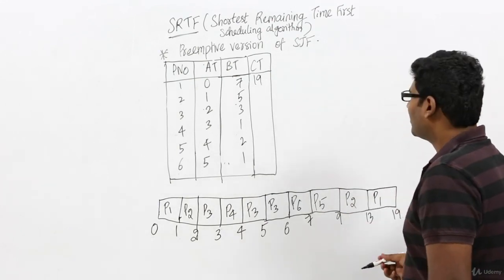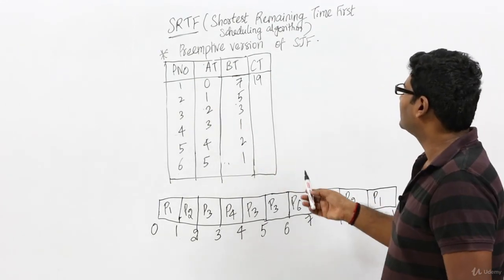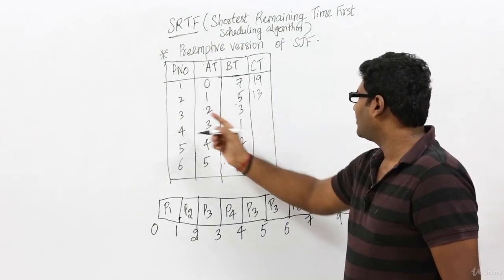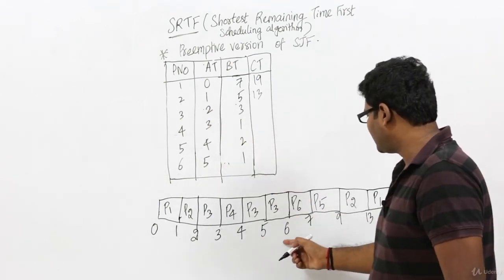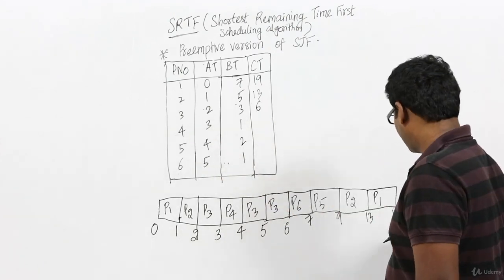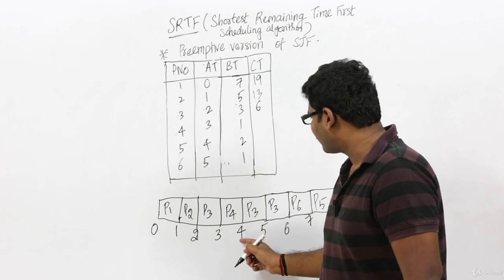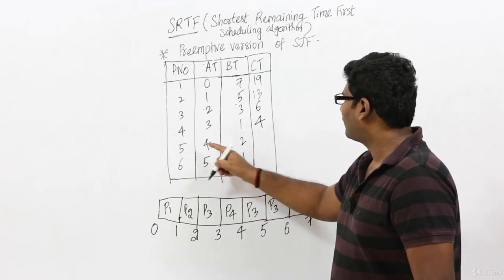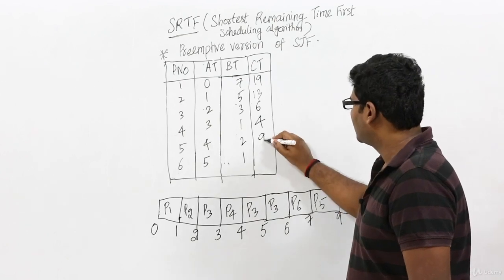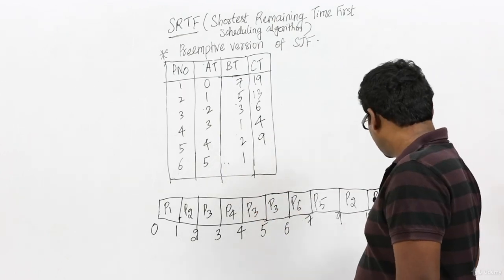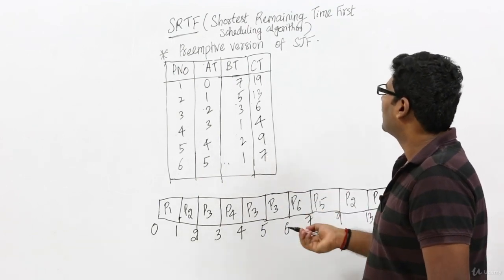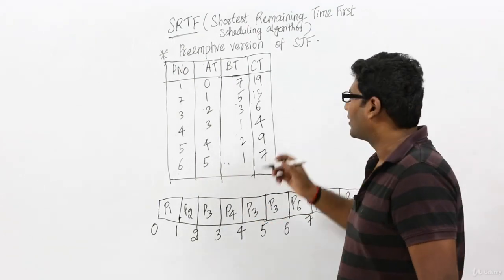Okay. Similarly for process P2, its completion time is 13. For process P3, its completion time is at 6. And for process P4, the completion time is at 4. Similarly for process P5, the completion time is at 9. Similarly for process P6, the completion time is at 7. Okay, fine. Now let's compute the average turnaround time.